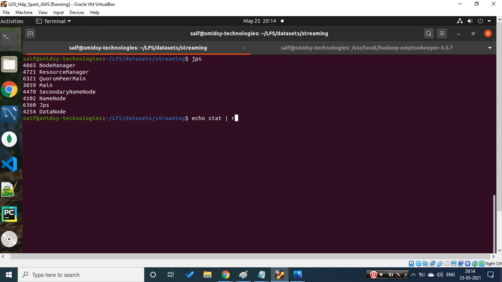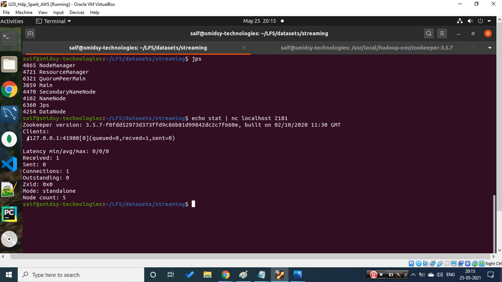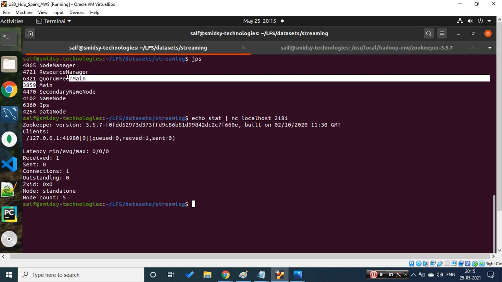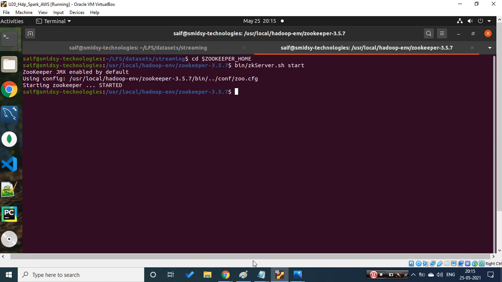Also what you can do is check with the four-letter word, that is stat. We'll use netcat on localhost for now. The port is 2181. Okay, so we are able to connect to the zookeeper. So the first thing is done.